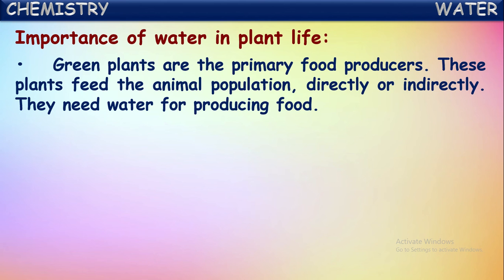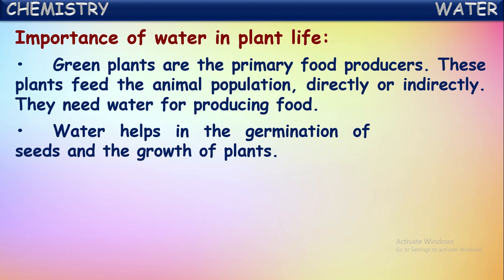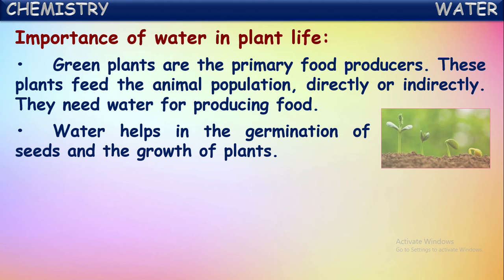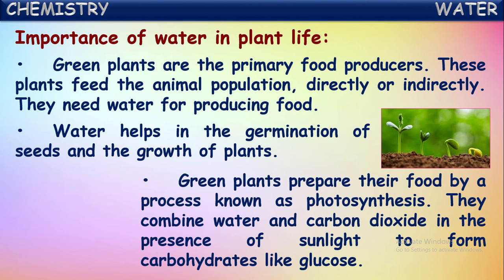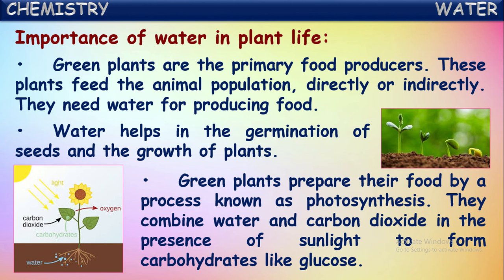So plants need water for producing food. Water helps in the germination of seeds and the growth of plants. Water is very important for the germination of seeds and then the growth of plants. Green plants prepare their food by a process known as photosynthesis. I think you have heard this name, photosynthesis. This is the process by which plants prepare their food.